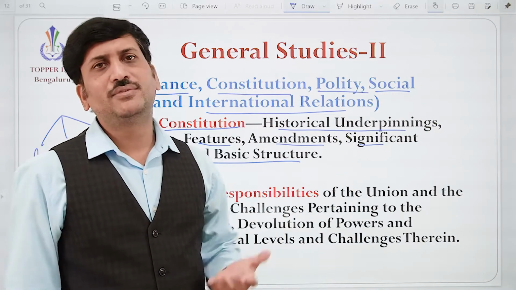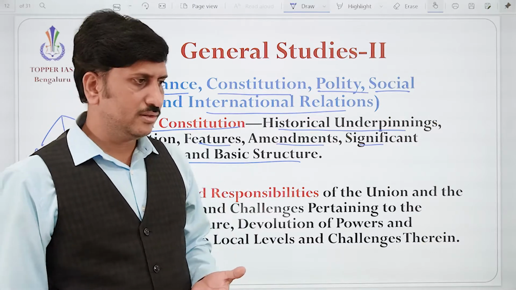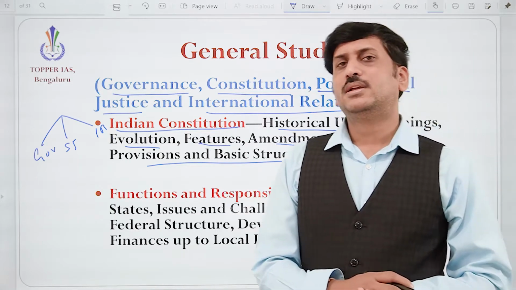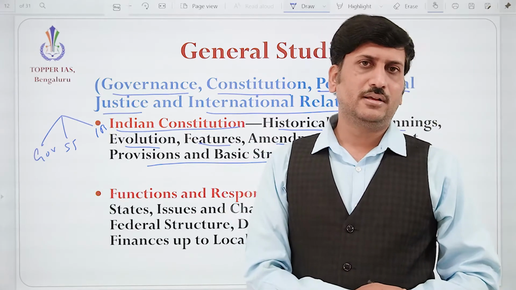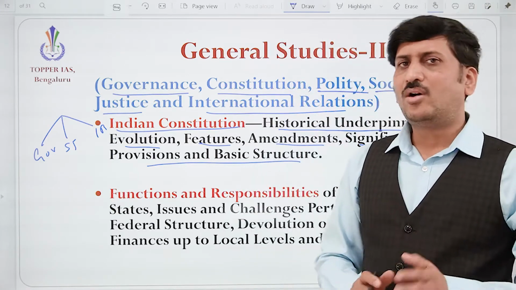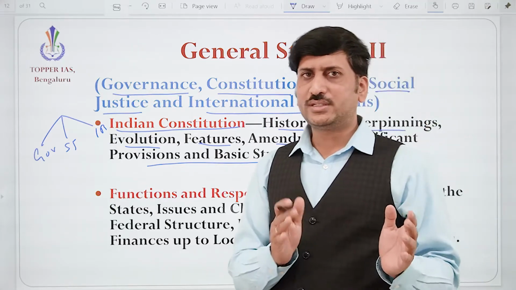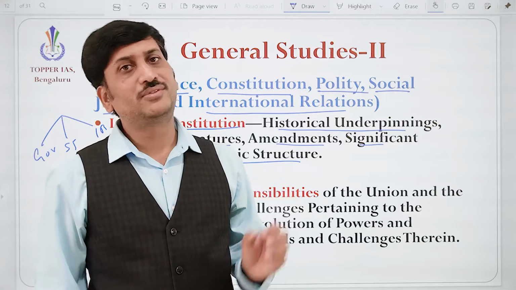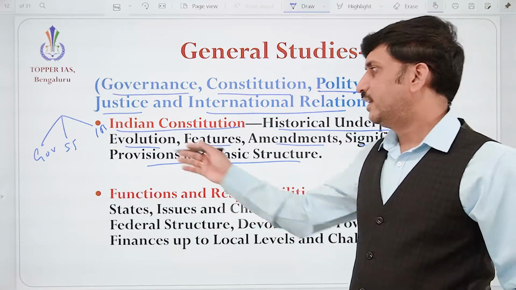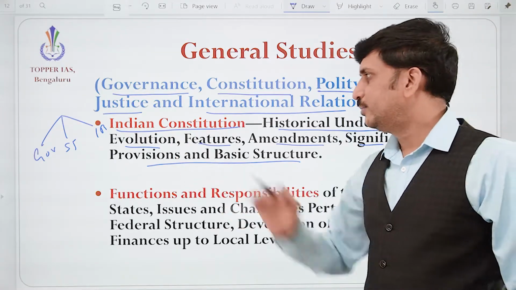For the smooth functioning of that area, they slowly started rules and regulations, and we will study those from 1773 onwards: the Regulation Act, Pitt's India Act, how the company ruled first, and later how the crown ruled after the 1857 war. All those historical underpinnings and the evolution of the Indian constitution to the present need to be studied.